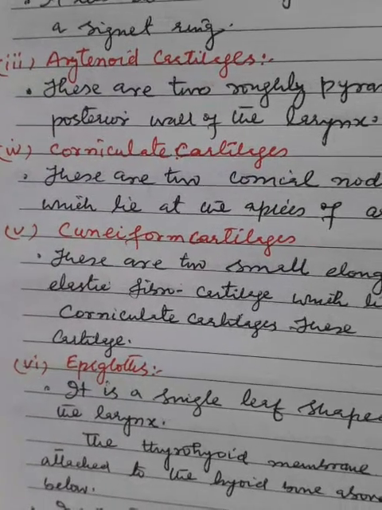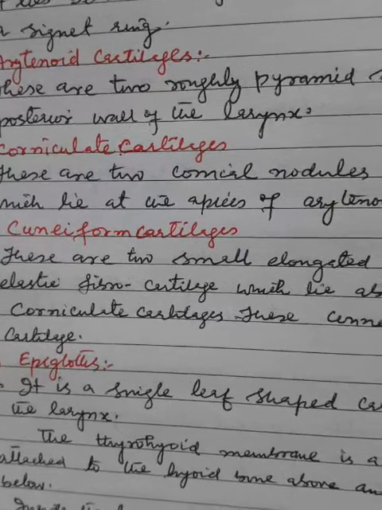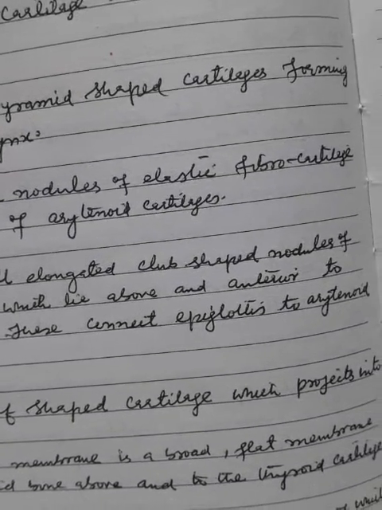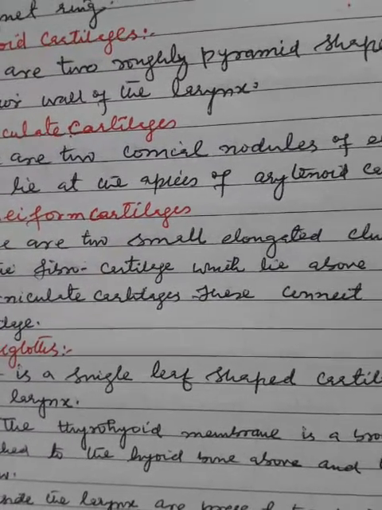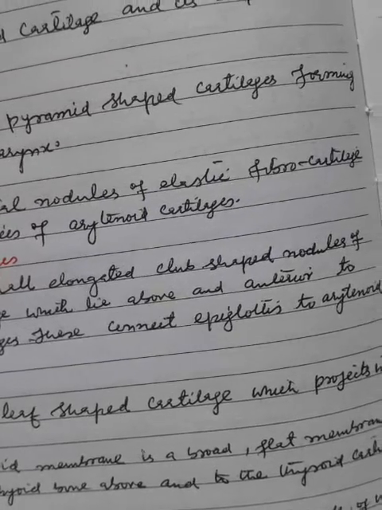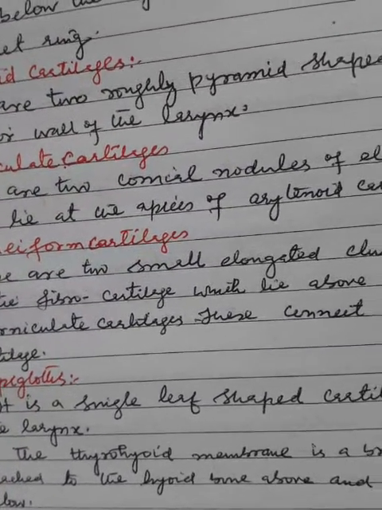Now the fifth cartilage is cuneiform cartilages. These are two small, elongated, club-shaped nodules of elastic fibrocartilage which lie above and anterior to the corniculate cartilages.